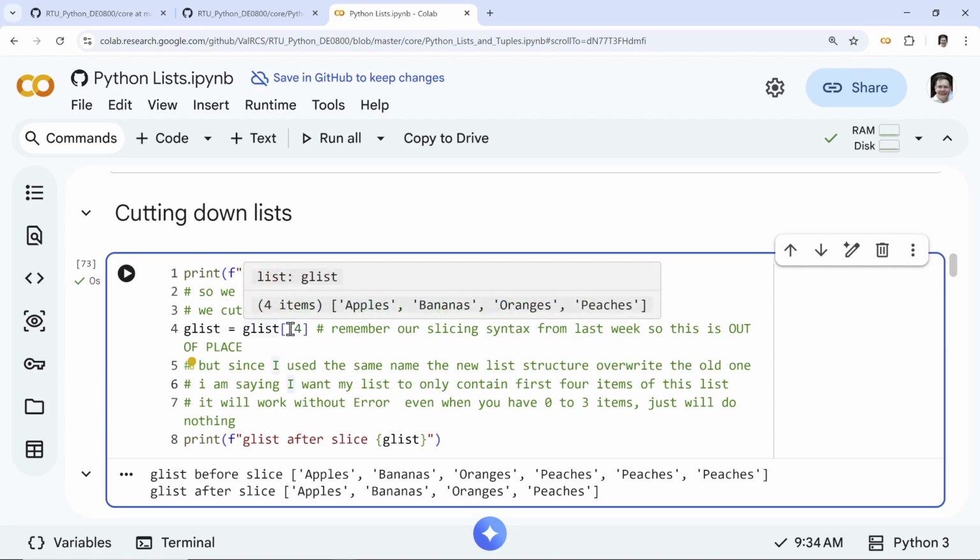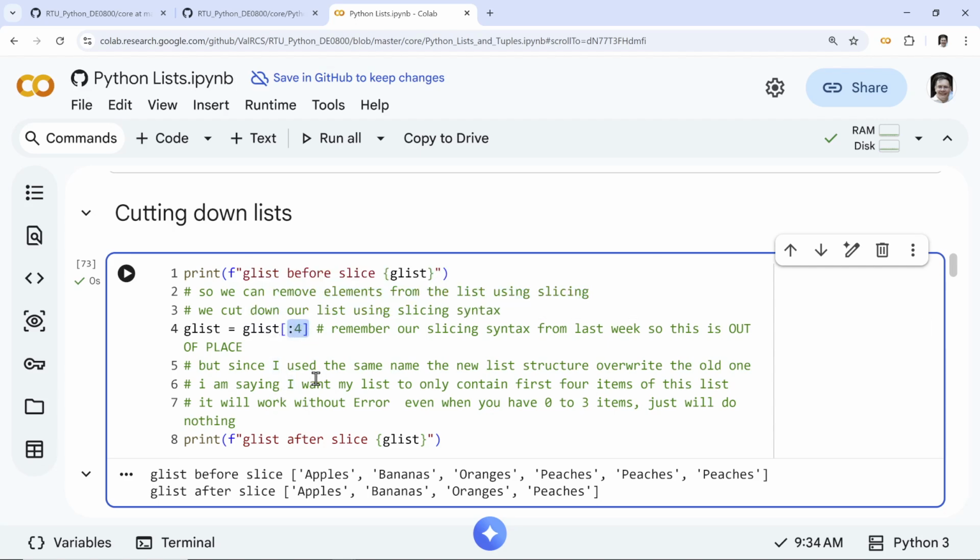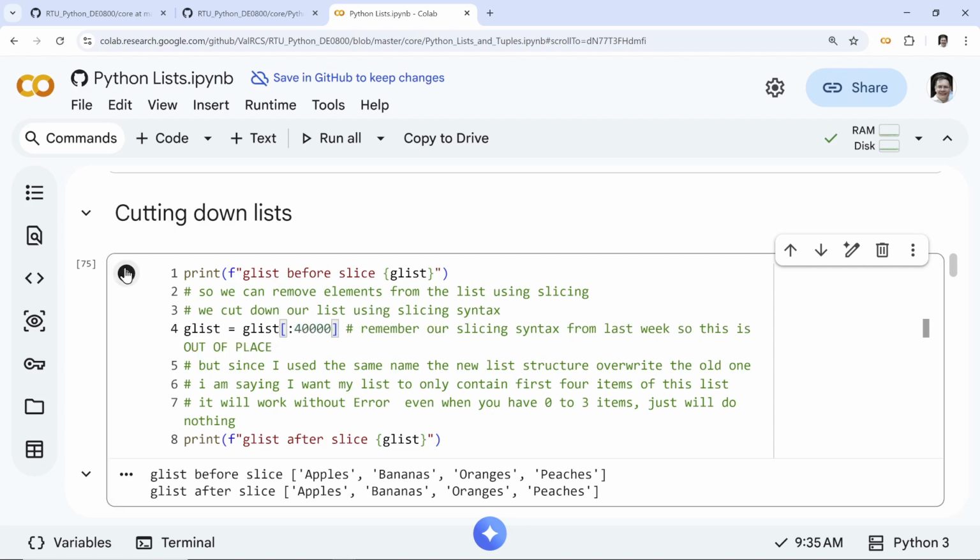Notice this interesting thing: if you only have a couple items left, would this be an error? No, because remember, slicing syntax will not give you errors if you make a mistake in your indexing. If you say 4,000, it will give you everything. So it doesn't matter. Now of course, I can keep doing this over and over. I can put 4,000 right here, it's not an error. Obviously, if I did something like two, I would cut down to only two items. But now I have four guaranteed.